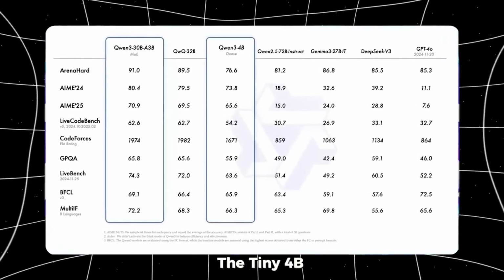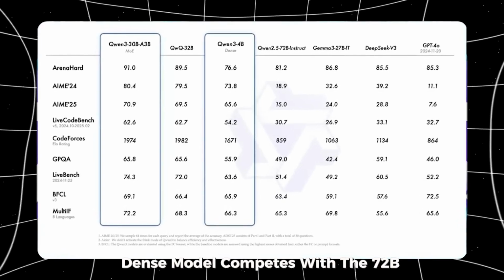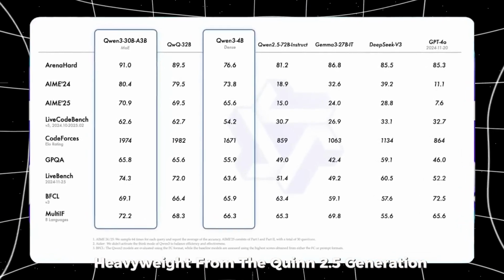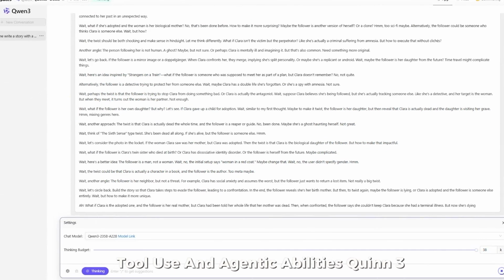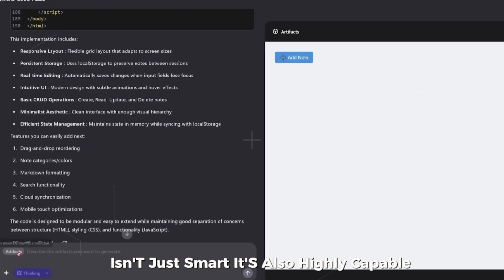Even the tiny 4B dense model competes with the 72B heavyweight from the Qwen 2.5 generation, an enormous achievement for such a small footprint. Tool use and agentic abilities. Qwen 3 isn't just smart, it's also highly capable.